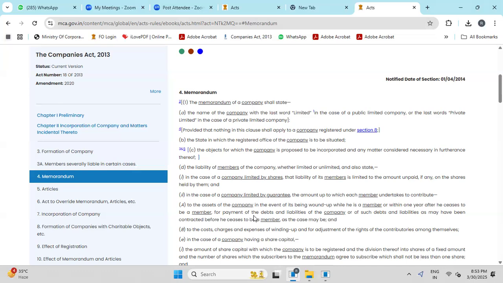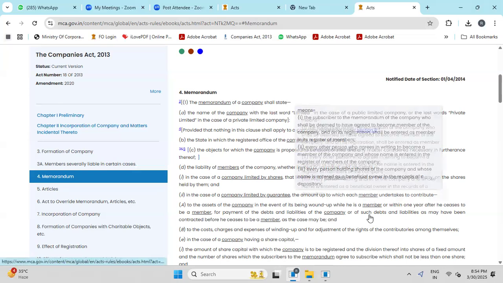The liability in case of a company limited by guarantee: the amount which each member undertakes to contribute to the assets of the company in the event of its being wound up, while he is a member or within 1 year after he ceases to be a member, for payment of debts and liabilities of the company or of such debts and liabilities as may have been contracted before he ceases to be a member, as the case may be.